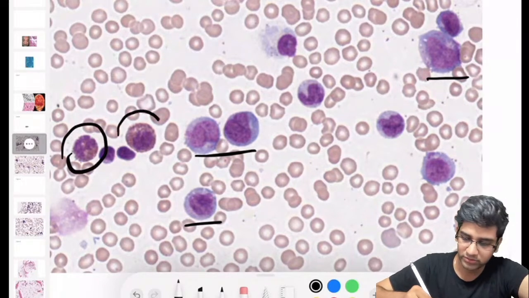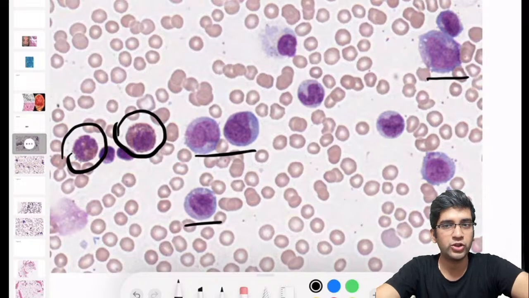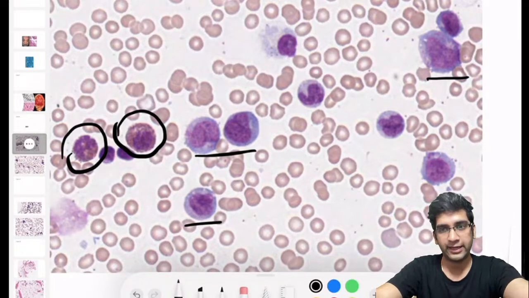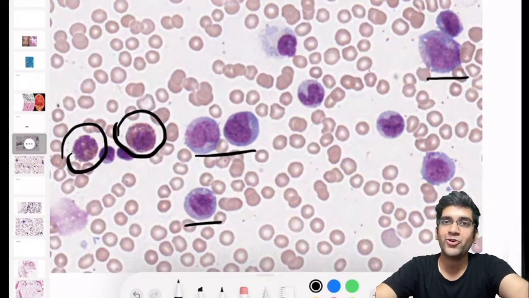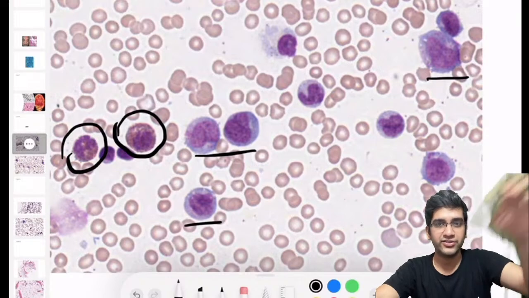What are these two cells? I have two cells here. What are they? Are they eosinophils? Do they look like an eosinophil? They do look like an eosinophil, right? I do have eosinophil. So Satvik said that it could be an M4 with eosinophilia. M4 with eosinophilia is definitely a good diagnosis. But I'd have been much more happy if you picked up M4 by looking at the blast and not by looking at the eosinophil. But it's completely fine. It's eosinophil for sure.